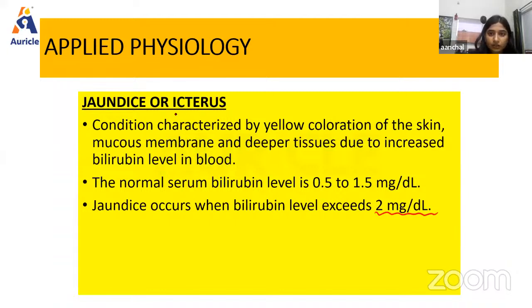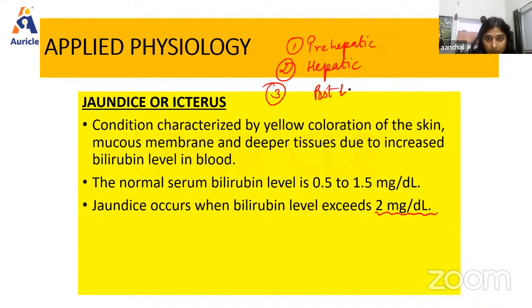Now talking about the classification of jaundice. The jaundice is classified as prehepatic, the second we have hepatic, the third we have post-hepatic, right?